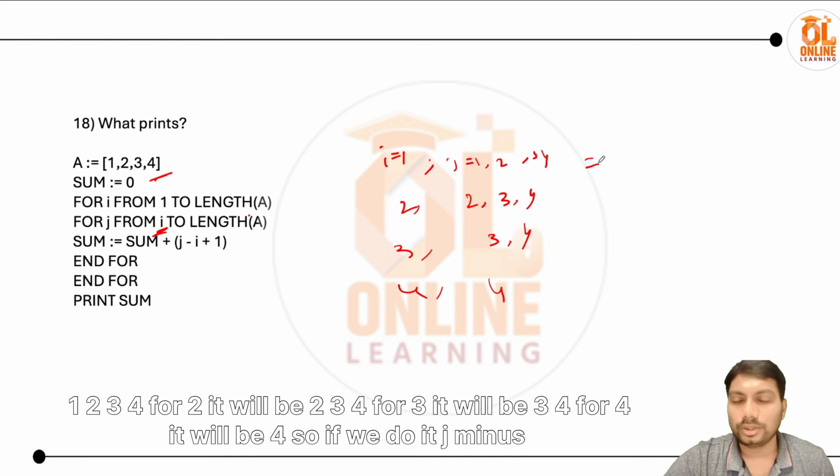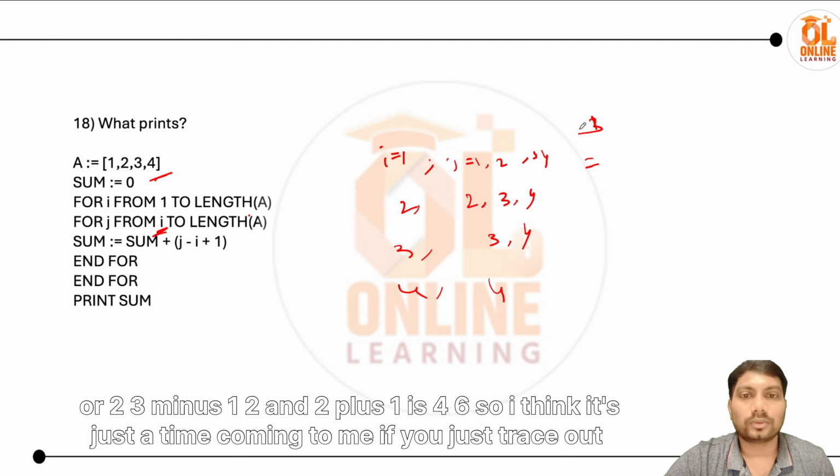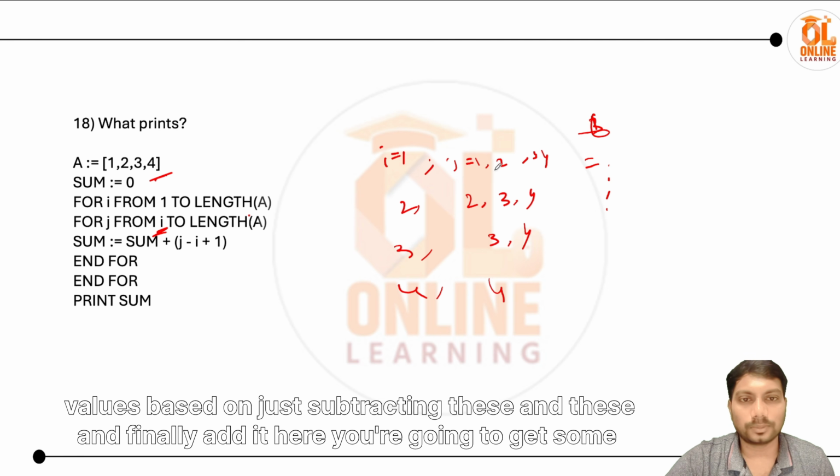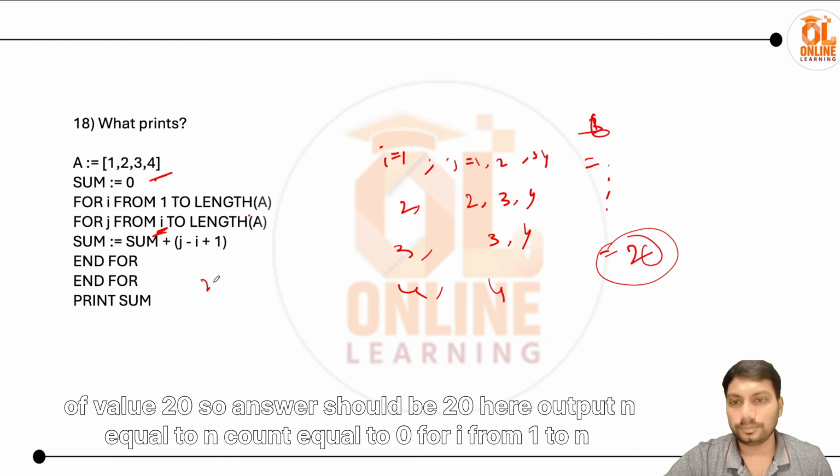So if we do it, j minus I plus 1, so 1 minus 1 plus 1 is 1, 2 minus 1 is 1 plus 1 is 2, 3 minus 1 is 2, and 2 plus 1 is 3, and so on. So I think it's just time consuming. If you just trace out the values, subtracting and finally adding here, you're going to get a sum of value 20. So the answer should be 20 here.